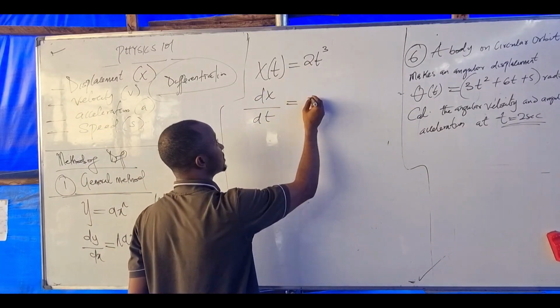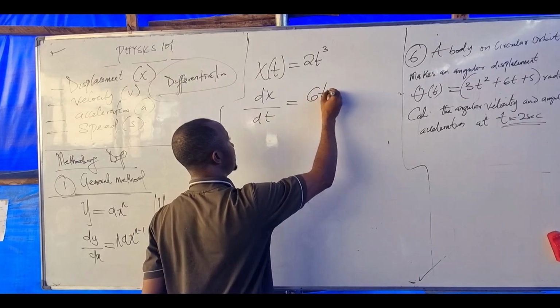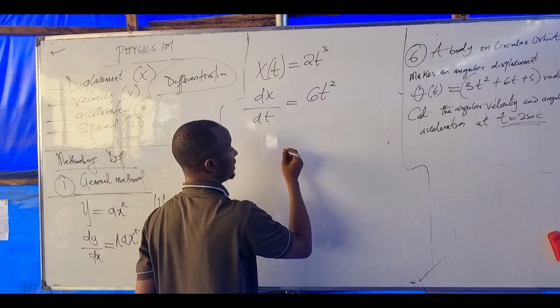3 times 2 is 6, t raised to the power 2. Are you there, somebody?